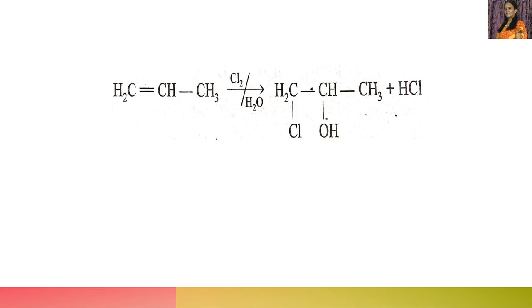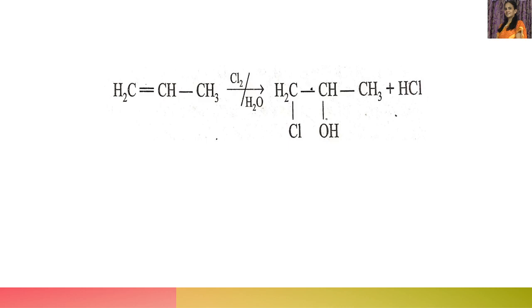So OH goes to the doubly bonded carbon which has fewer hydrogens, and Cl, the positive part, Cl+, goes to the doubly bonded carbon with more hydrogens. We should remember that because addition takes place only here. So chlorine goes to this carbon and OH to the middle carbon. You can see the product here, obtained according to Markovnikov's rule.